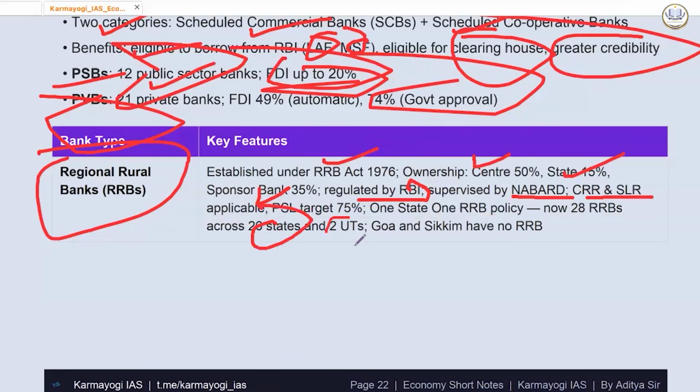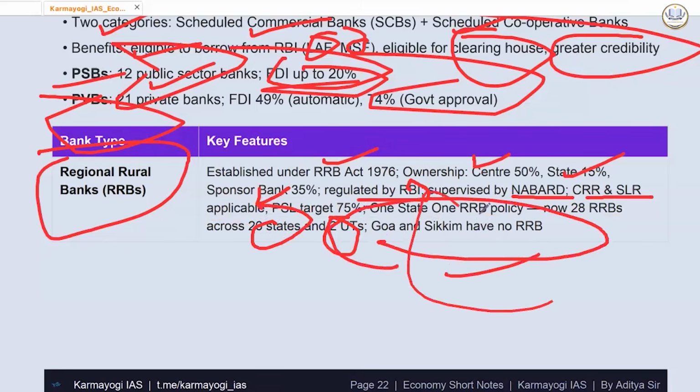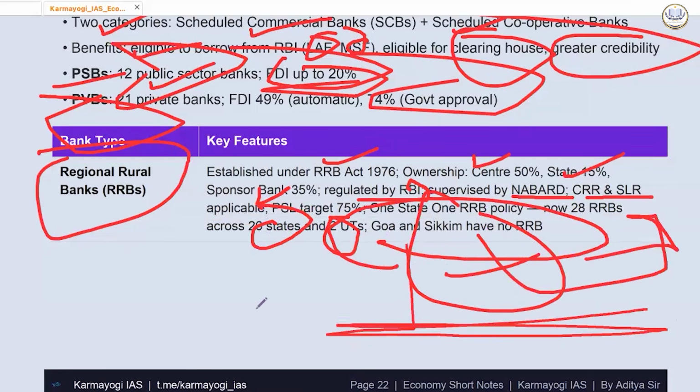Across 26 states and 2 union territories. Goa and Sikkim have no regional rural bank. This is the prelims fact. It becomes a statement. Goa and Sikkim have no regional rural bank.